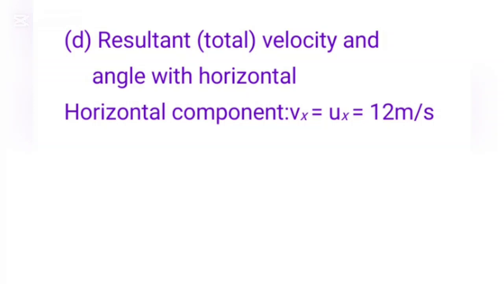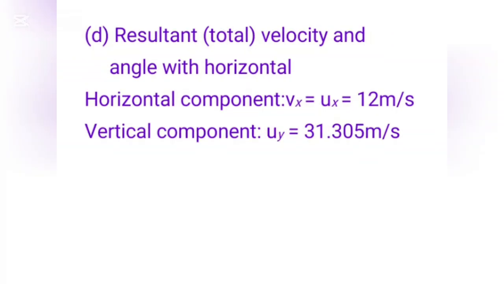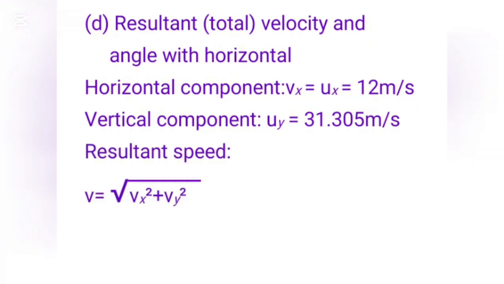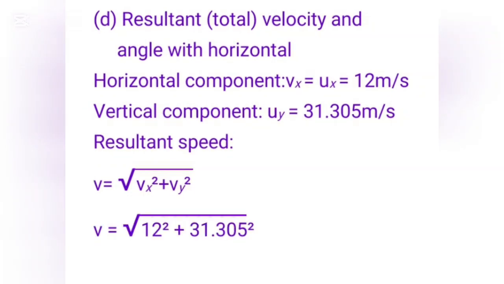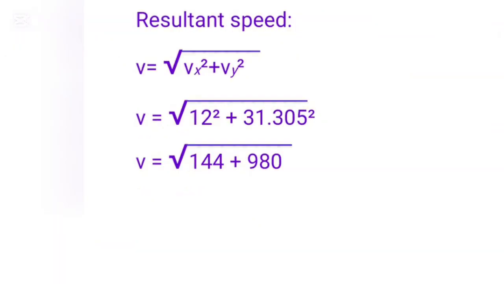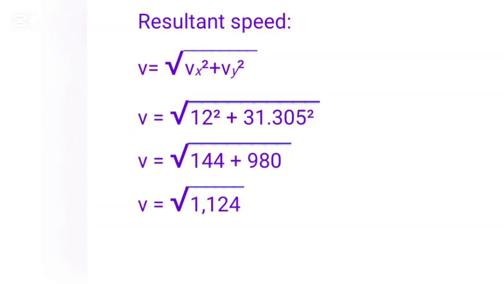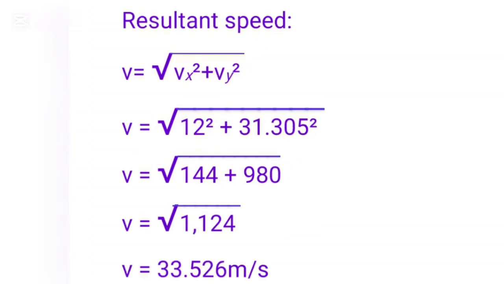d. Resultant velocity v and angle with horizontal. Horizontal component vx is equal to ux, which is equal to 12 meters per second. Vertical component vy is approximately 31.305 meters per second. Resultant speed v is equal to the square root of vx squared plus vy squared. v is equal to the square root of 12 squared plus 31.305 squared. v is equal to the square root of 144 plus 980, v is equal to the square root of 1124. Final answer 33.53 meters per second.